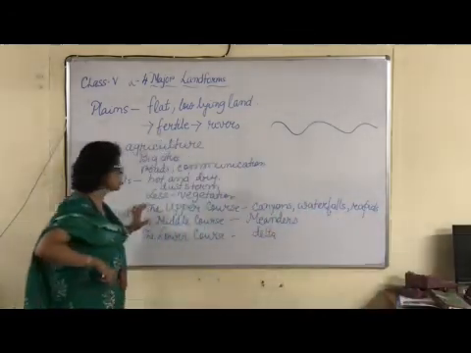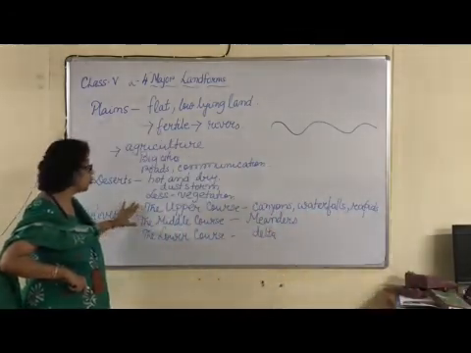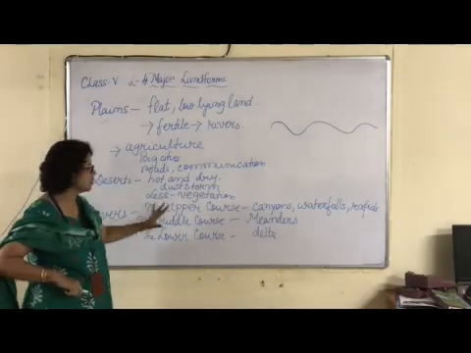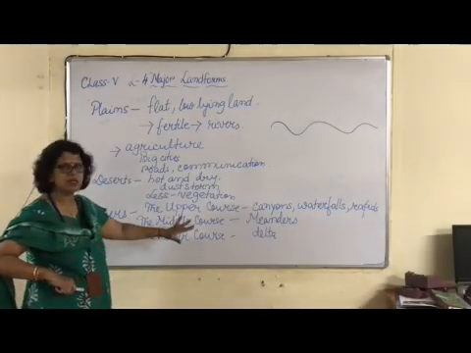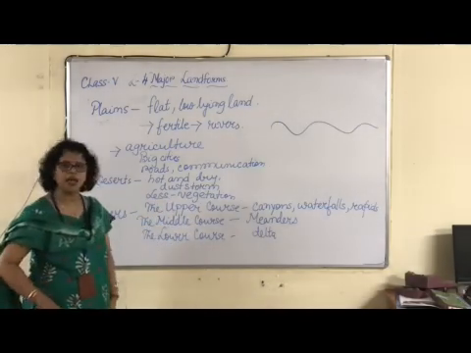So the three stages of rivers are: upper course, where canyons, waterfalls, and rapids are found; middle course, where meanders are found; and the lower course, where the delta is found.